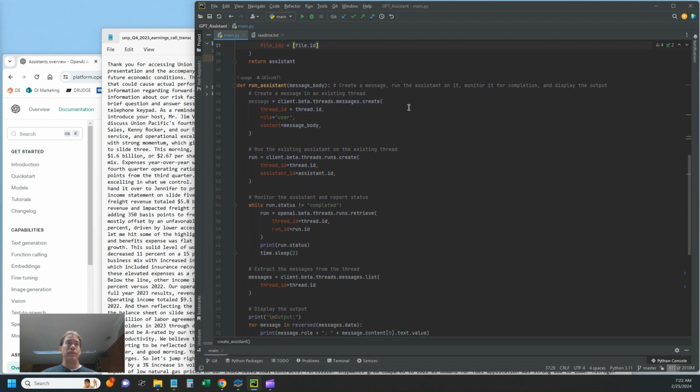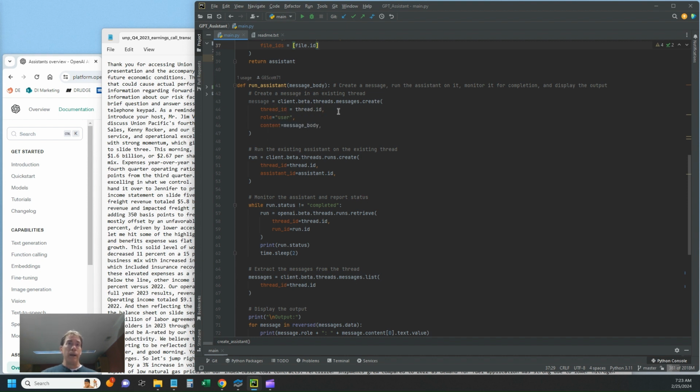Next, the meat of the whole program is the run assistant function, and this does several things. We pass the message body, the message created below with the user input, to this run assistant function. Overall, this function creates the message, runs the assistant on it, monitors it for completion, and then displays the output.